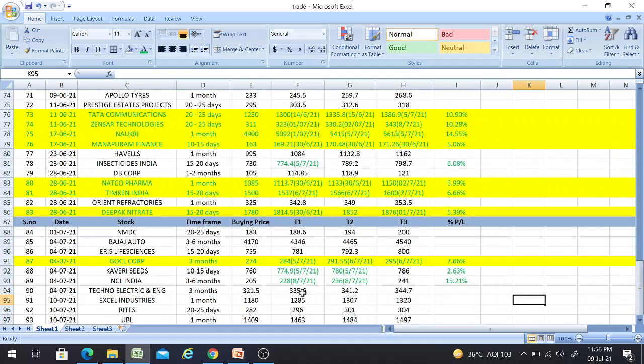As I told, I'll be giving a few buy calls in this video. Among them, the first one is Excel Industries with a time frame of 1 month. The buying price is 1180 with a T1 of 1285, T2 of 1307, T3 of 1320, friends.